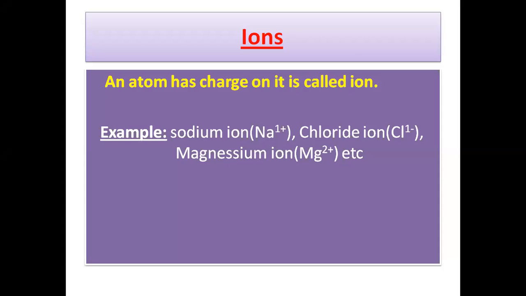Today we will discuss ions. An ion is basically a charged particle which has charge on it. If any atom has charge on it, it is called an ion. For example, sodium ion, chloride ion, and the magnesium ion.